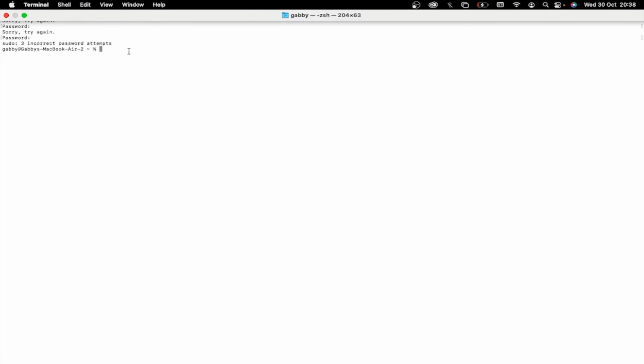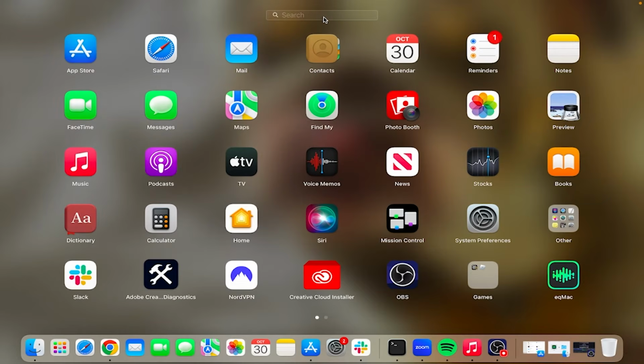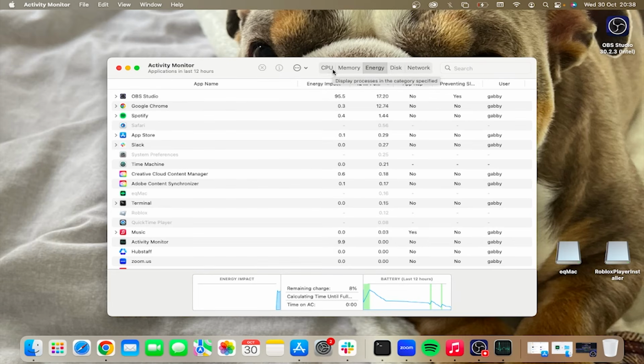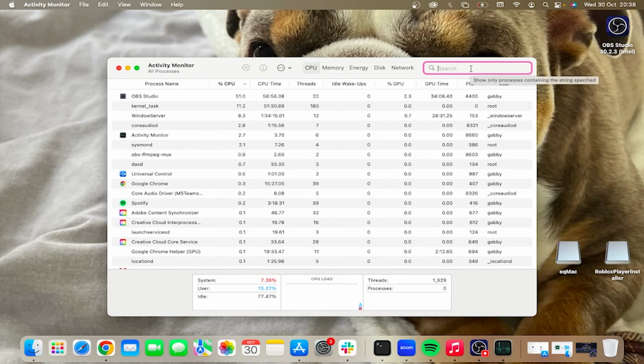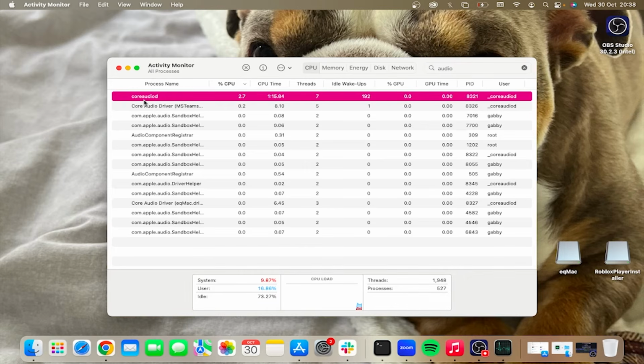Now another way that you can end this core audio process if this isn't working for you is to head back over to the launchpad. Using the search box, type in activity monitor and then click on the activity monitor. From here you need to click on CPU, and then using the search box you can just type in audio and you'll need to locate the coreaudiod process.